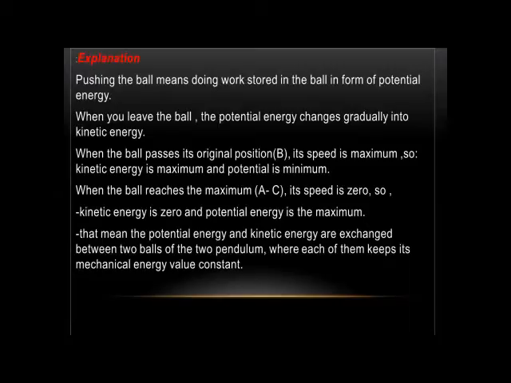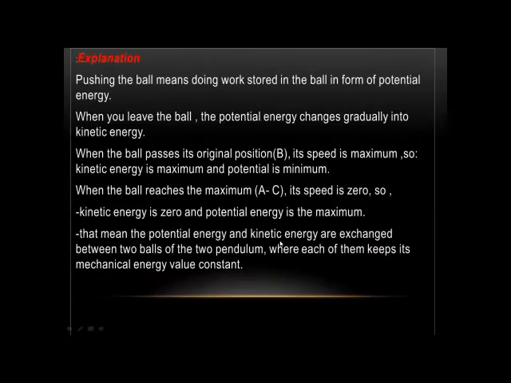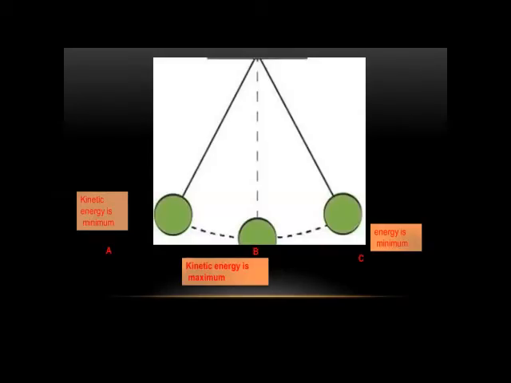So when the ball passes its original position, like position B, we observe that its speed is maximum. So kinetic energy is maximum and potential energy is minimum at this point, and there is no stopping of the ball, it is still moving.